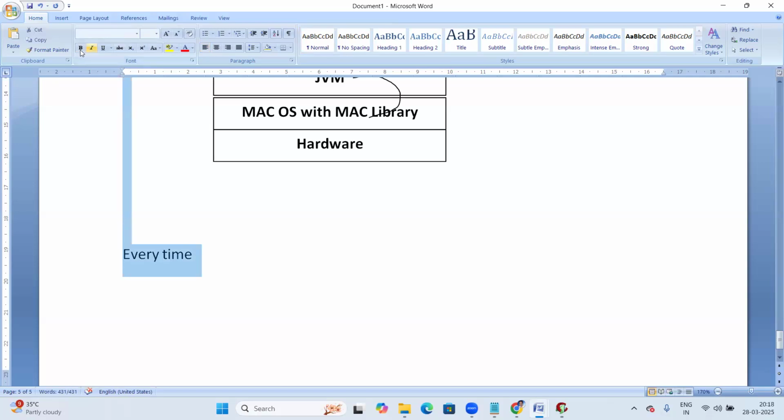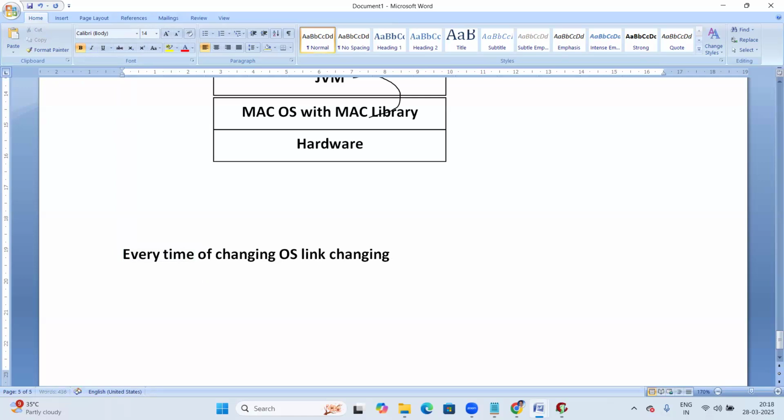Every time the OS changes, the link changes. Every time the OS changes, the link is changed by the JVM, right?